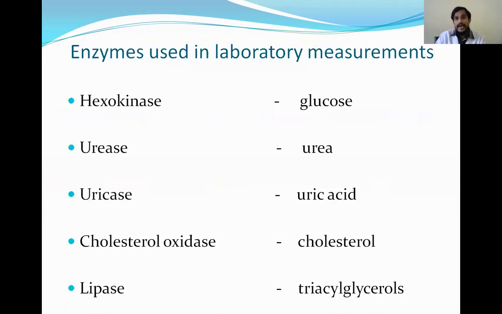Enzymes used in laboratory measurements are hexokinase, which is used in the estimation of glucose; urease, which is used in the estimation of urea; uricase, used in the estimation of uric acid; cholesterol oxidase, used in the estimation of cholesterol; and lipase, used in the estimation of triacylglycerols, lipids.